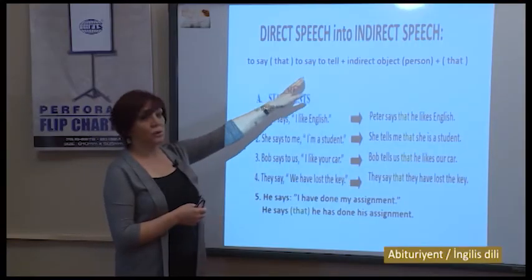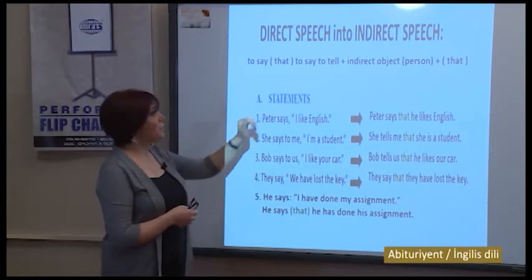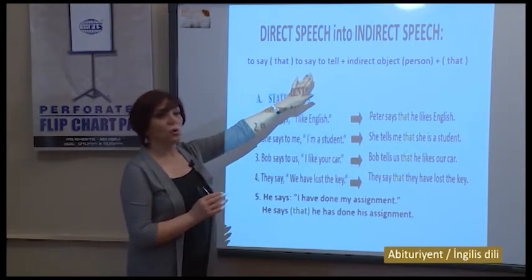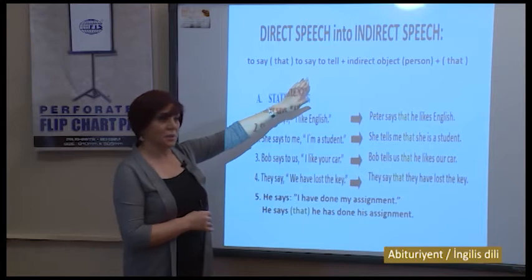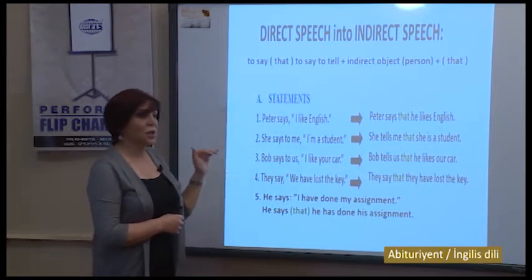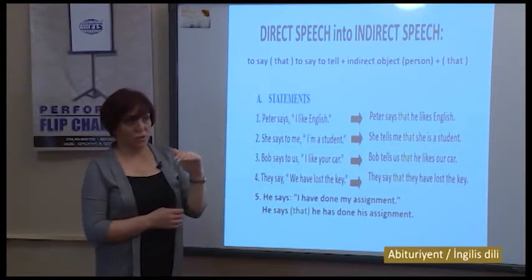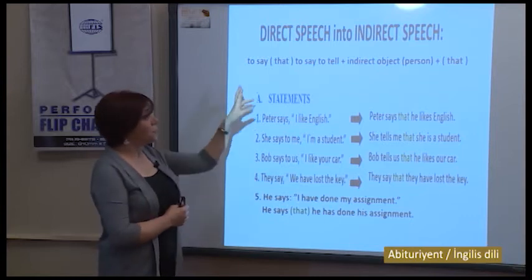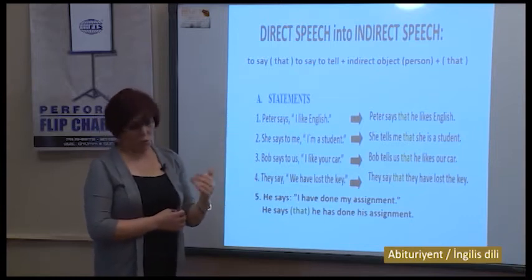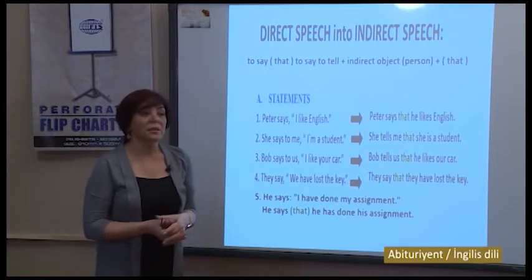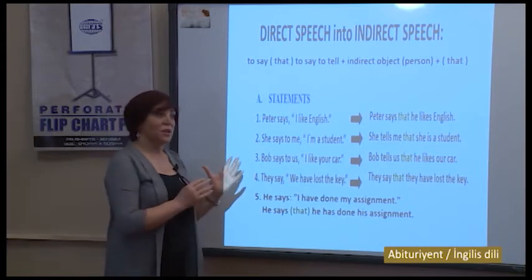And as I mentioned, say changes to tell, but if after say there is no object, we keep say. We don't change say to tell. But if after say, in direct speech of course, there is an object, we change say to tell, and after tell we use the object.